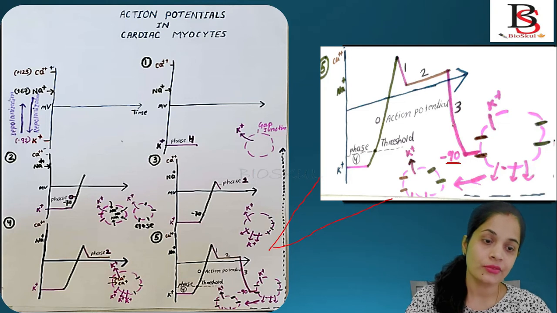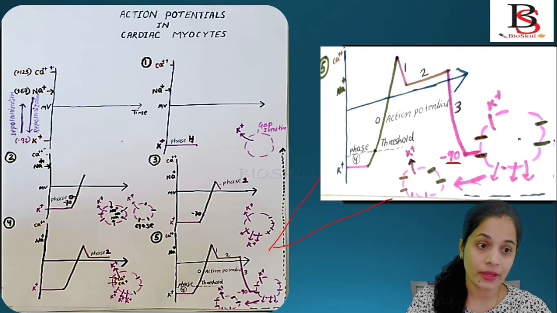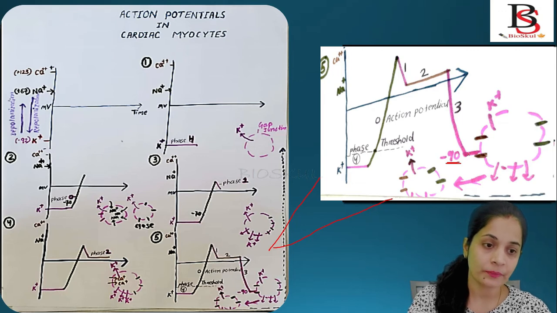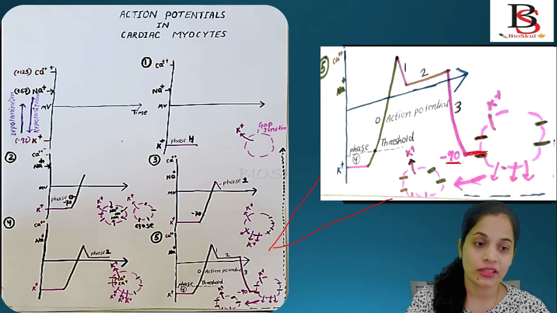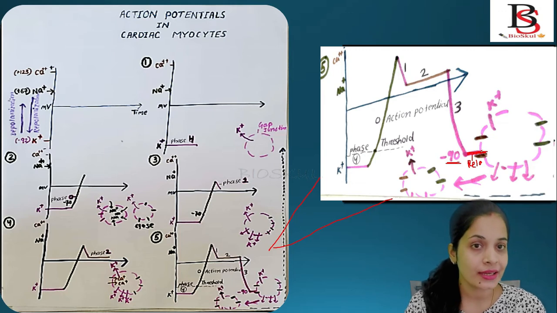So after that, what will happen in the next step? This potassium channel, which is open, will finally get closed. As the potassium channel gets closed, the membrane potential will remain constant like this. It is called the relaxed state, and in the relaxed state the heart is in the diastole condition. The contraction will start when it gets stimulation from the neighboring cell.